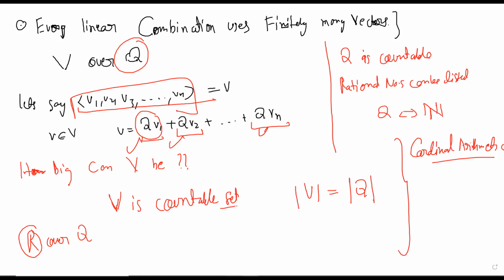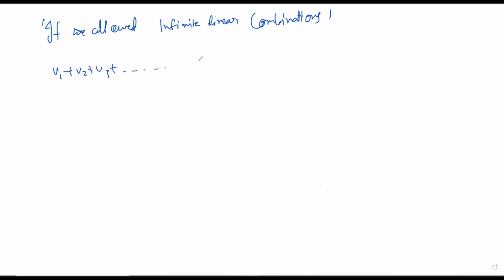Now let's say, just for one moment, that we allowed infinite linear combinations in some theory. There are many theories where actually this is done. Now see, this doesn't make sense because firstly, what does this thing even mean? What does adding infinitely many vectors even mean? Doesn't make much sense, right?